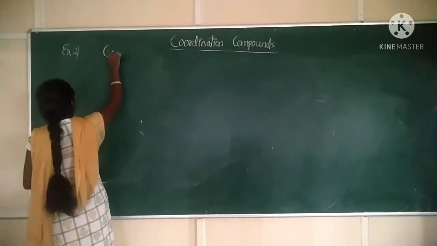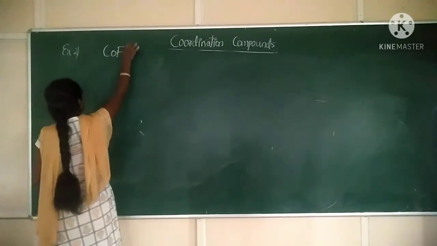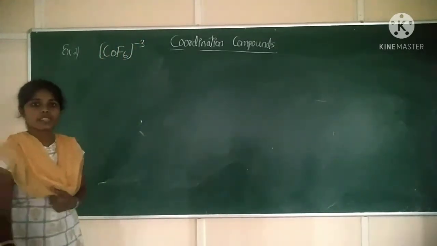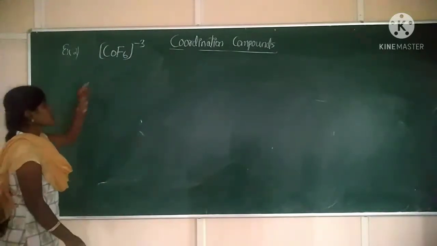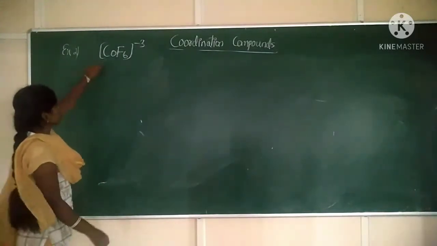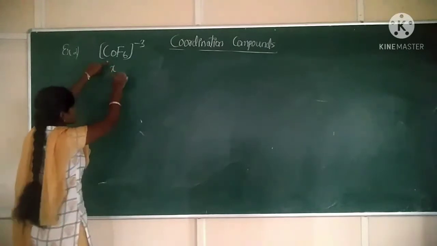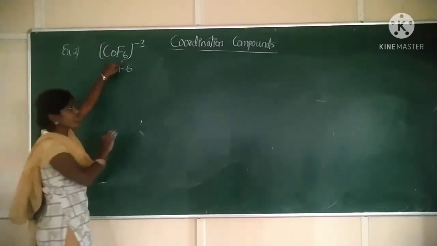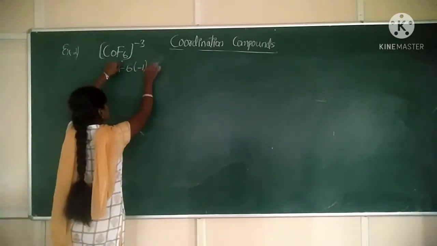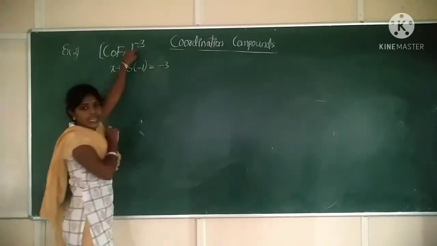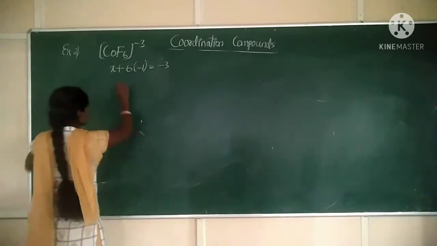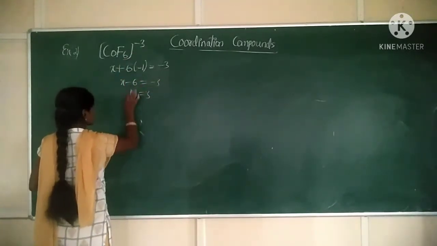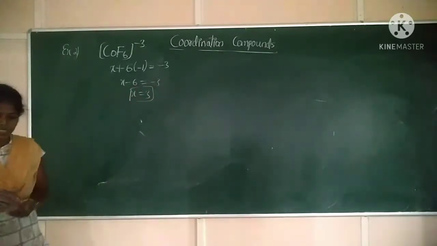Example 2, CoF6 3 minus. Now first calculate the oxidation state of cobalt here. So cobalt, take it as X, plus 6 ligands are there and it is an anionic ligand, so its charge is minus 1, which is equal to minus 3. Charge on the complex is minus 3. Now X minus 6 equals minus 3. X is equal to plus 3.